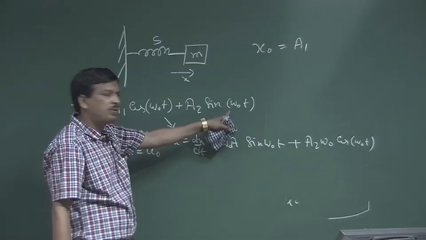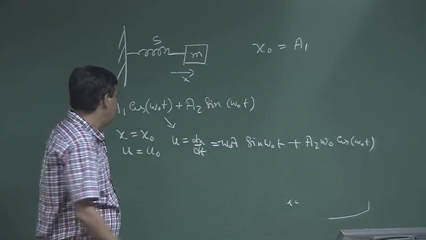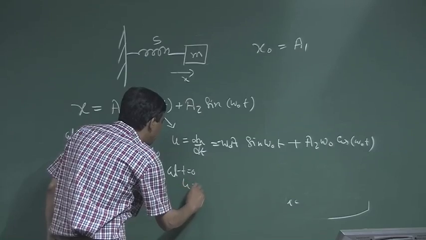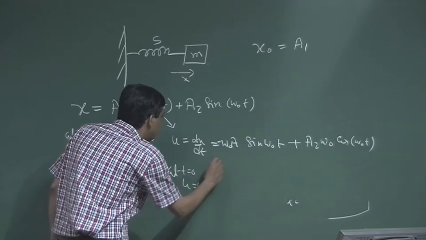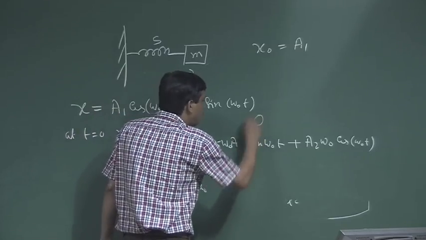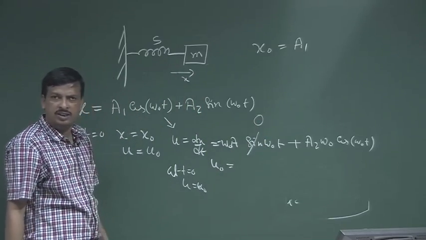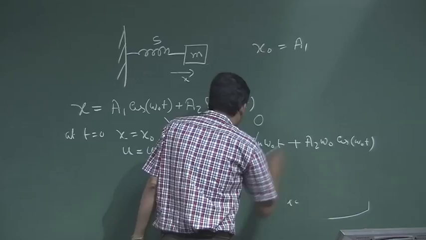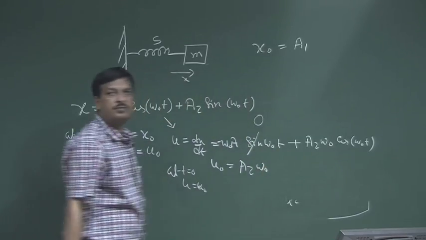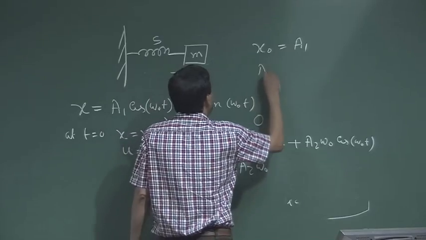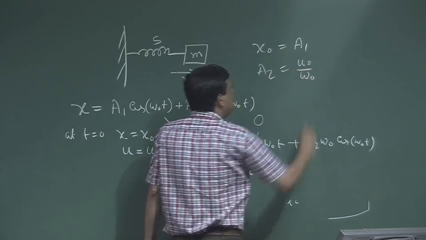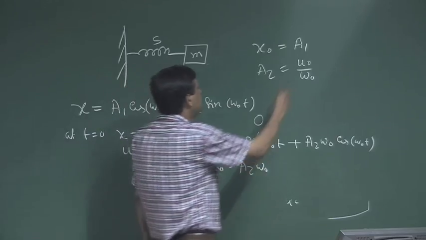Differentiation of sin omega 0 t gives omega 0 times cos omega 0 t. Now, at t equal to 0, u is nothing but u0. So if it is u0, then I put t equal to 0. This term will be 0, because sin 0 is 0, and this term will exist, so a2 omega 0. So a2 is nothing but u0 by omega 0.